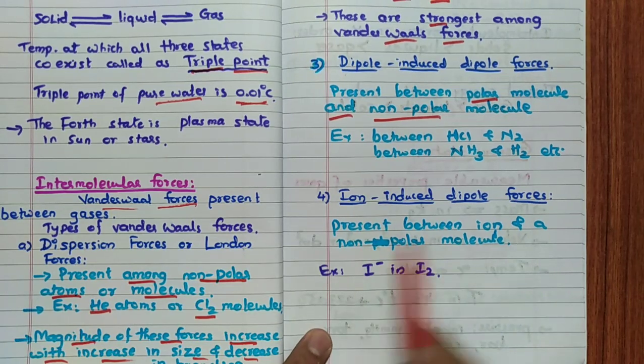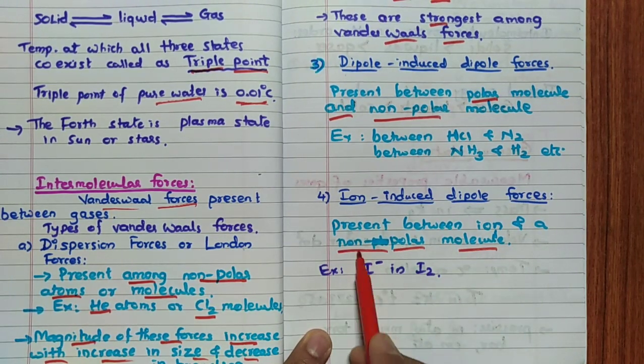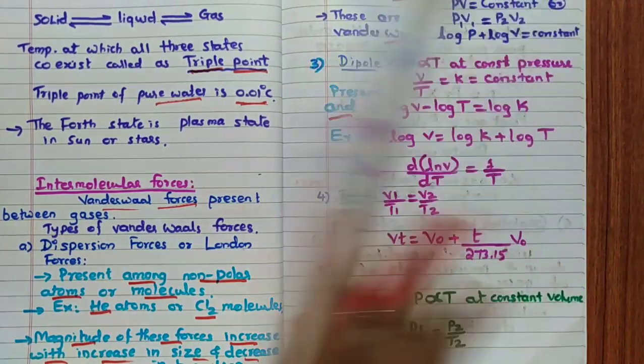Ion-induced dipole forces are present between an ion and a non-polar molecule, for example I minus in I2. Remember that. These are the four types of forces.